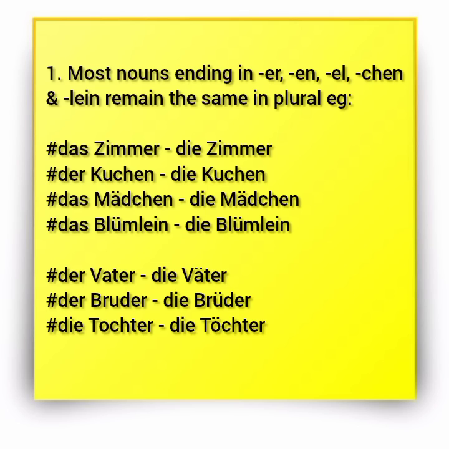The room, the rooms. Der Kuchen. Now Kuchen is a cake. Der Kuchen, plural, is die Kuchen. Das Mädchen, the girl, plural, die Mädchen, girls. So you're seeing they don't change, yeah? Let's just add a few more examples. Das Blümlein remains die Blümlein. All right. So nouns with these endings tend to remain the same in plural: er, en, el, chen, and lein.